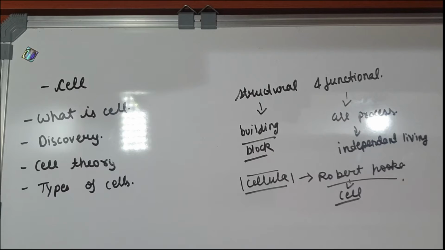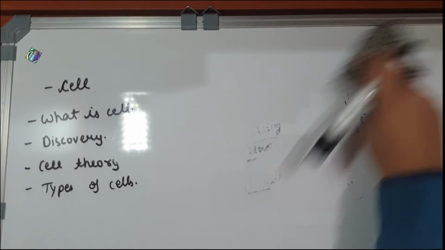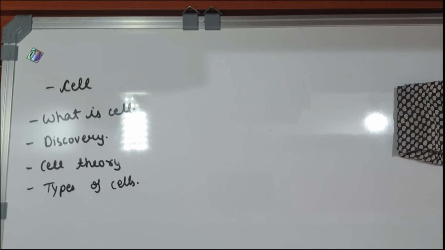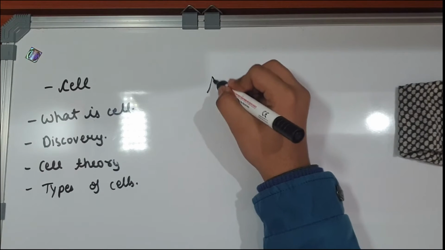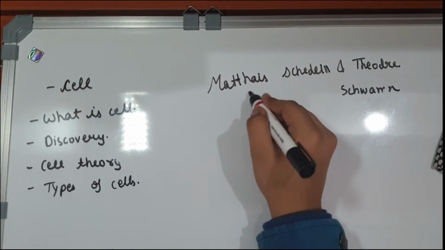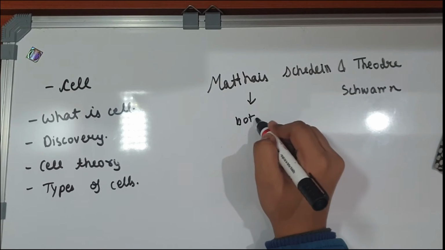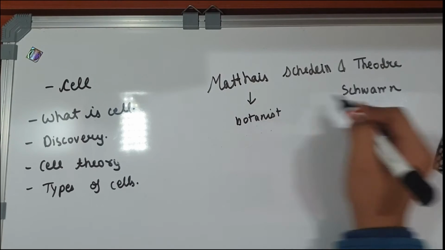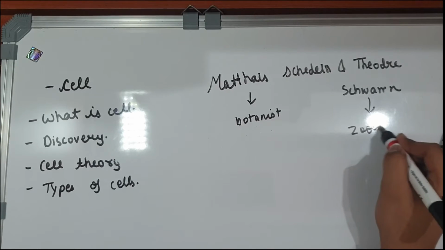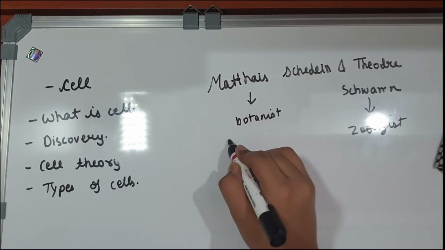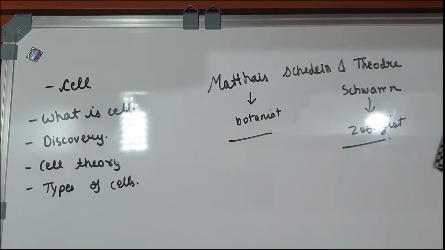Next, let us proceed to cell theory. Cell theory was proposed by two scientists, namely Matthias Schleiden and Theodor Schwann. Matthias Schleiden was a botanist and Schwann was a zoologist. They both proposed the cell theory.